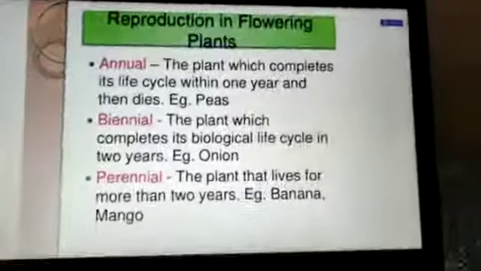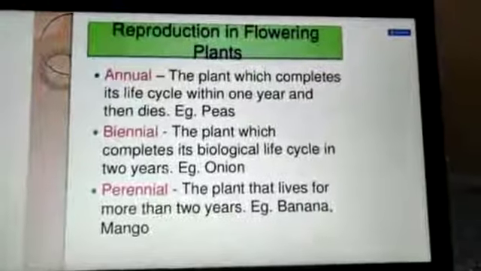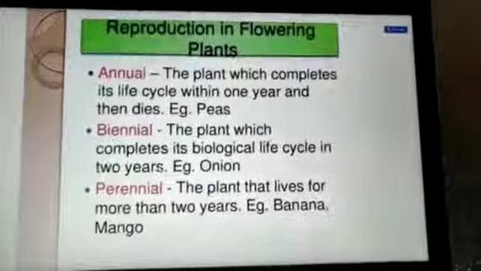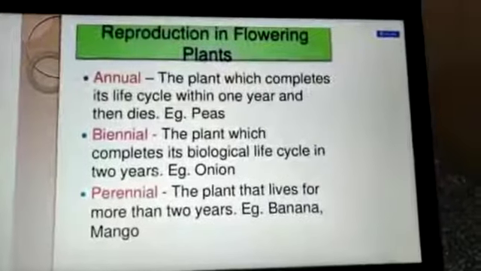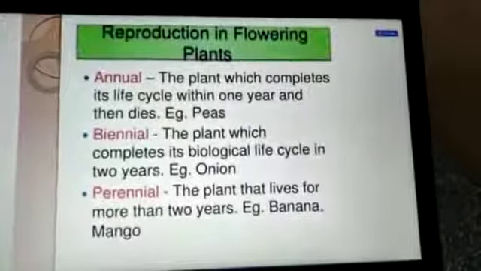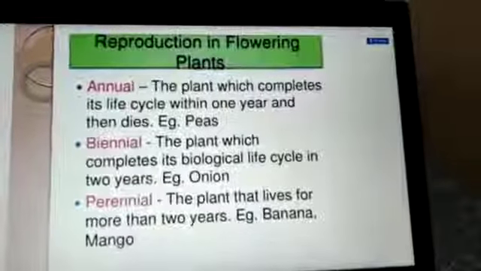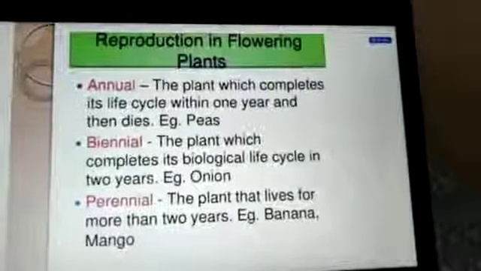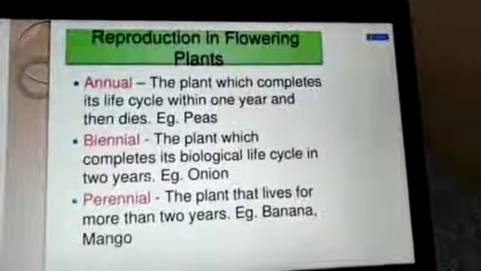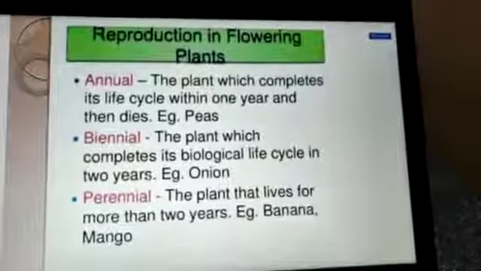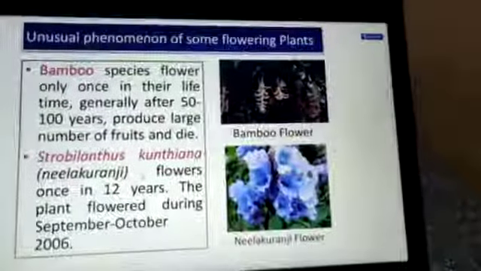So there are basically three types of plants: annual plants, biennial plants, and perennial plants. Annual plants means the plants which complete their life cycle within 1 year. For example, हमने बारिश के सीजन में कोई seeds बोए और सर्दियों में अगर हम उसके fruits खा रहे हैं, means these plants are growing within 1 year. They are termed as annual plants. Biennial plants means the plants which complete their life cycle within 2 years. Annual 1 year, biennial 2 years, perennial more than 2 years. For example, banana and mango.